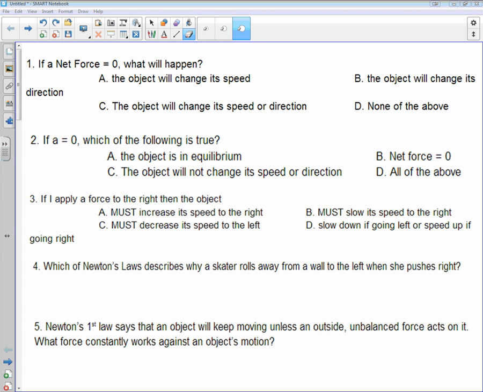So this is going to be a review for your exam that you're going to take tomorrow, Thursday, and we're going to go through each question. Make sure that whatever we go over, if you have a question, just raise your hand and I'll answer it.